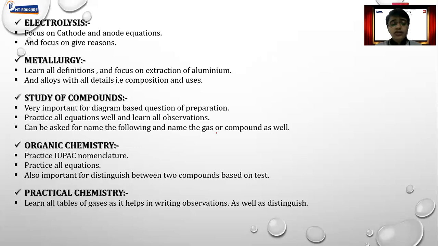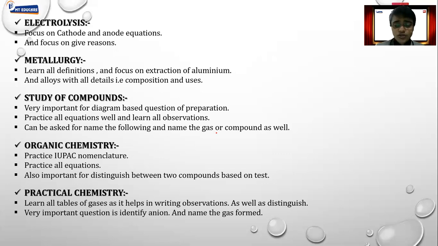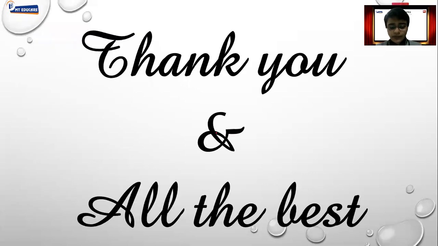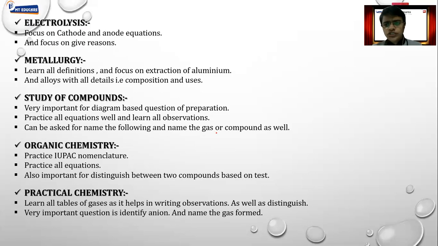A very, very, very important chapter is practical chemistry. Learn all the tables of gases. The anion table, which is very important to identify anions, to identify the gas or to identify the compound as well. So this is the most important part.